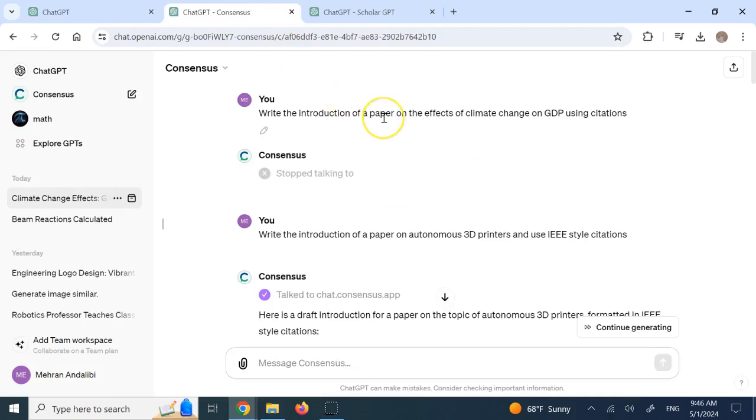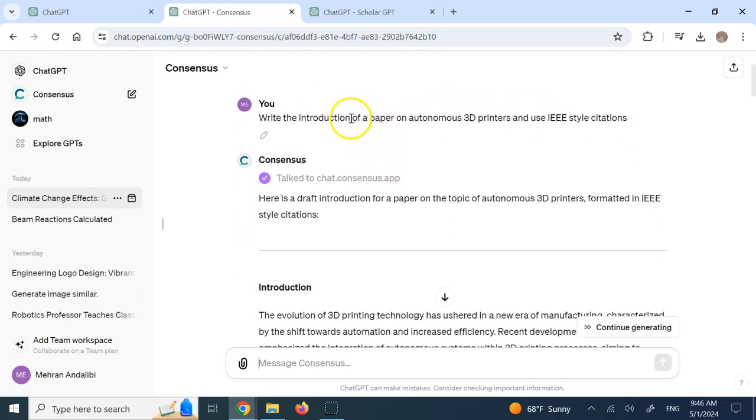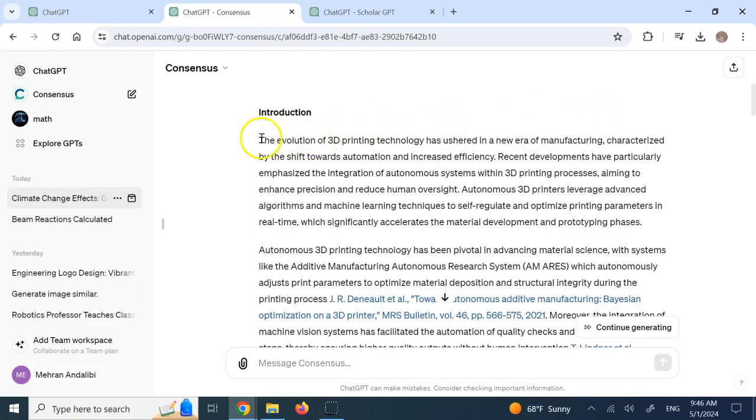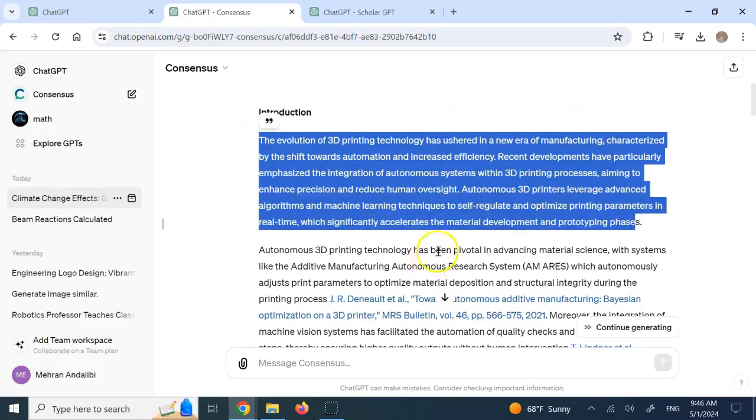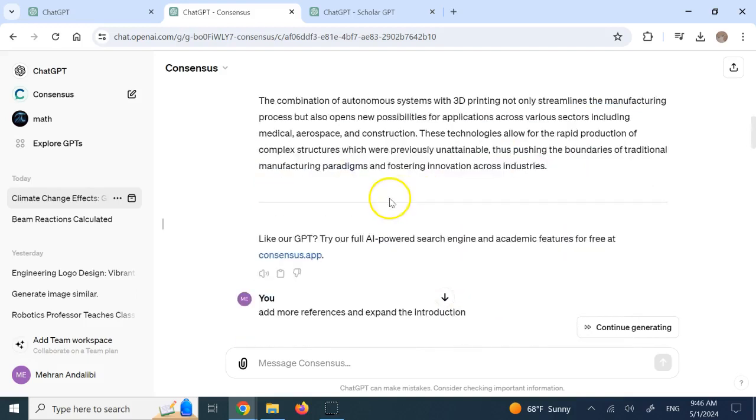So here is Consensus, and look, one of the papers that I'm going to be writing hopefully at the end of this year or next year is about autonomous 3D printers. And you see, it has this initial, hey, give me about climate change. That's not what I want. So I say, hey, give me an introduction for a paper on autonomous printer and use IEEE style for citations. And it immediately started doing that. And if you want, you can always ask it to talk that for you, right? So you can just click here.